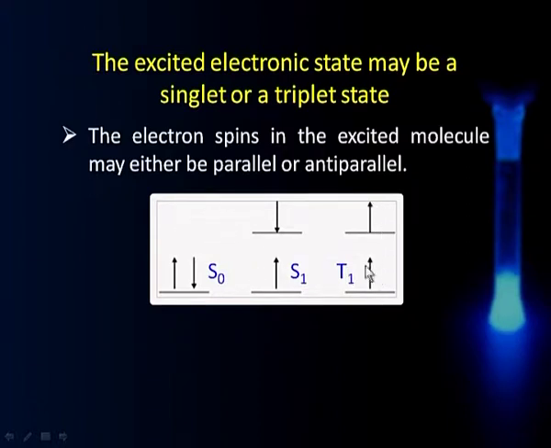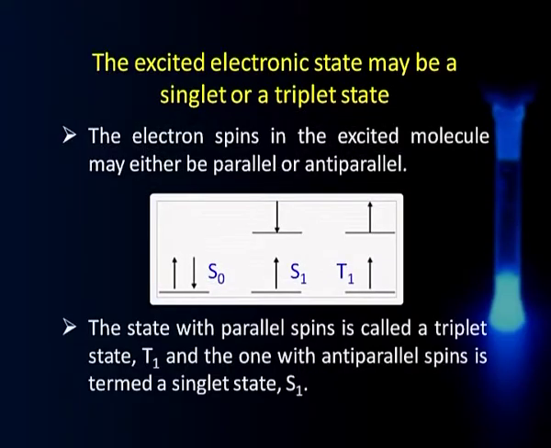So, this will be termed a triplet state, because it will have a multiplicity of 3. So, the ground state will always be a singlet, while the excited state could be a singlet or a triplet, which is very important when we talk about the Jablonski diagram. Now, the state with parallel spins, as I just mentioned, is called a triplet state, and the one with the anti-parallel spin is called a singlet state. Let us see what the characteristics of these singlet and triplet states are.